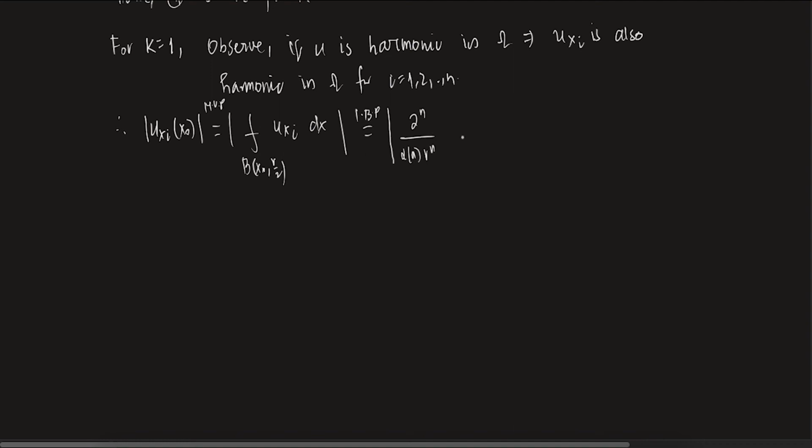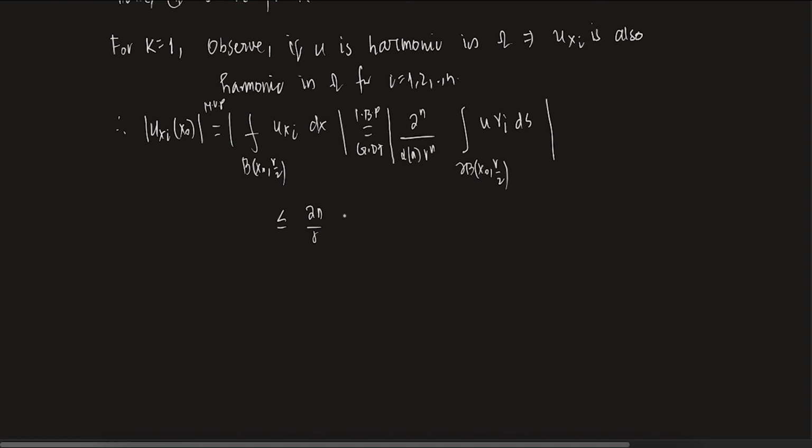That is why this is so, and I can write it as the integral over the boundary of B(x naught, r/2) of u gamma_i dS. I think it is quite clear how this is coming. This is integration by parts, the Gauss divergence theorem. We did this. So the integral over the ball of u_{x_i} is basically u times gamma_i over the boundary of the ball. Clear? Now, this I can write as less than or equal to